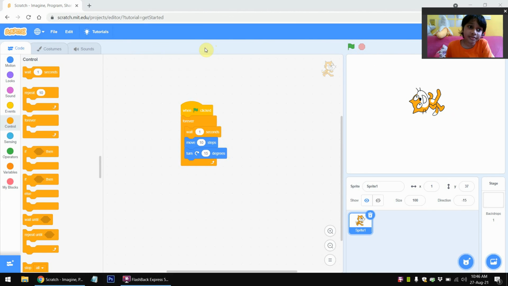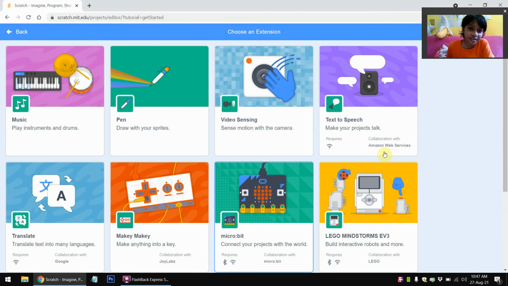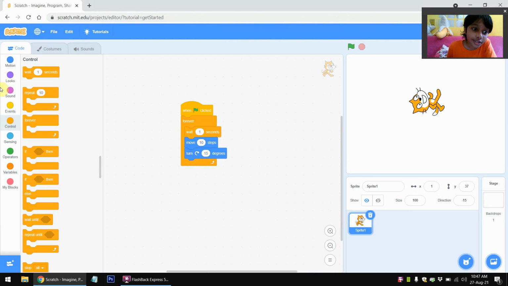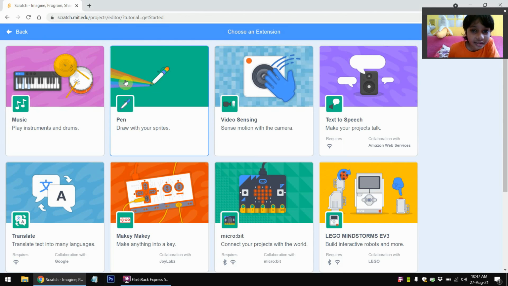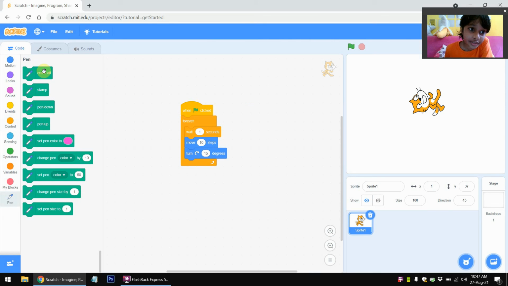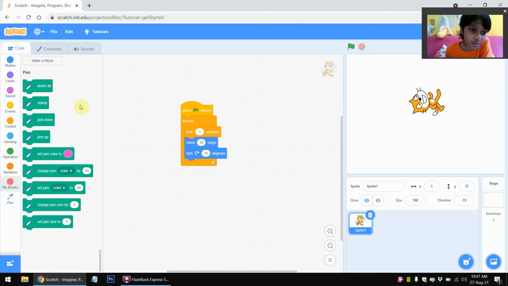And lastly, I can also show you this pen extension, which is right there. You just first press this one, which has 2 blocks and a plus sign, and then you just press this one, which is pen. Draw with your sprites. We have a few, I don't know, 9 of these blocks. Let's say you could just move the pen down, and it will draw, and if it is pen up, it will just stop drawing. Let's first put pen down.